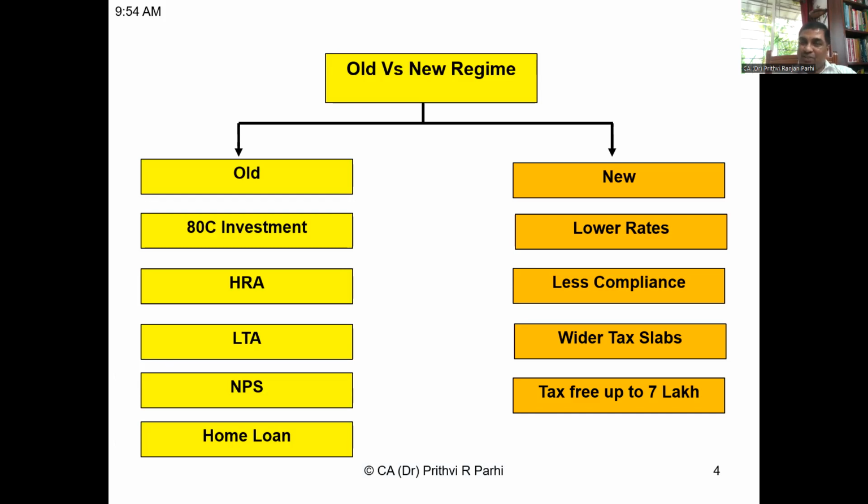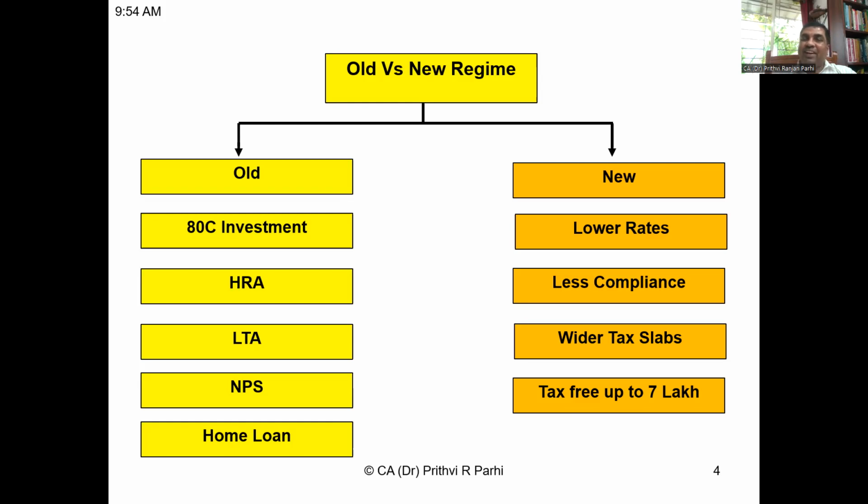Similarly, leave travel allowance or leave travel concession. Some employees get this benefit. This is a kind of deduction, and employees are eligible twice in a block of 4 years. But this LTA deduction is allowed only under the old scheme, not under the new scheme.